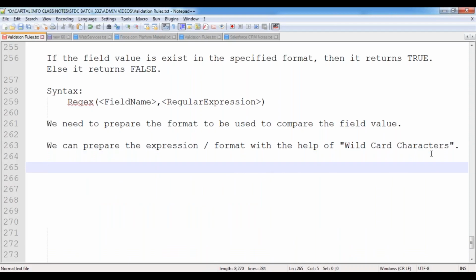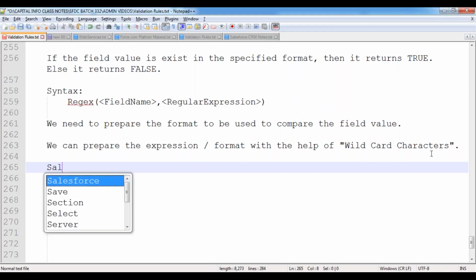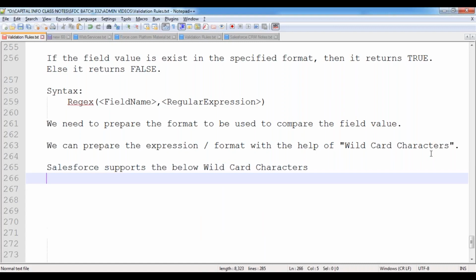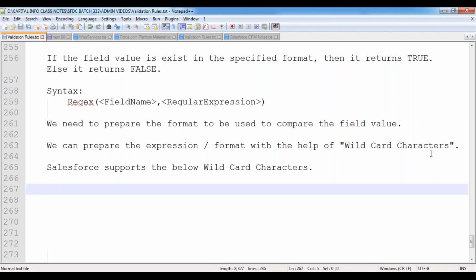Then what wildcard characters will Salesforce support as part of validations? Now let's see practically. Salesforce supports the below wildcard characters. What are the various wildcard characters supported by Salesforce to be used inside the validation rules? Now let's see practically.